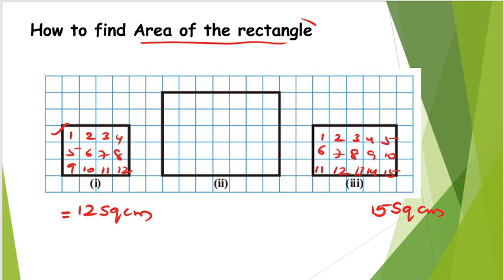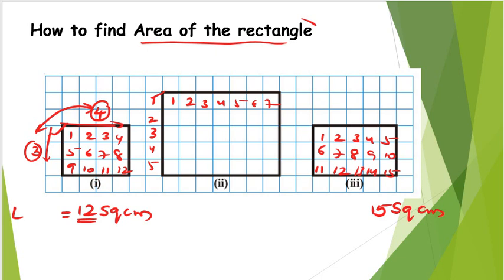Now can you bring out any relationship between the squares with respect to these lengths and breadths, right? So here for this particular figure, 1, 2, 3, 4, 5, 6, 7, and how many columns are there? 1, 2, 3, 4, 5. So if you observe this, each row is containing 4 squares and each column is having 3 squares, right? If I multiply these two, 4 into 3, I am getting 12, right?